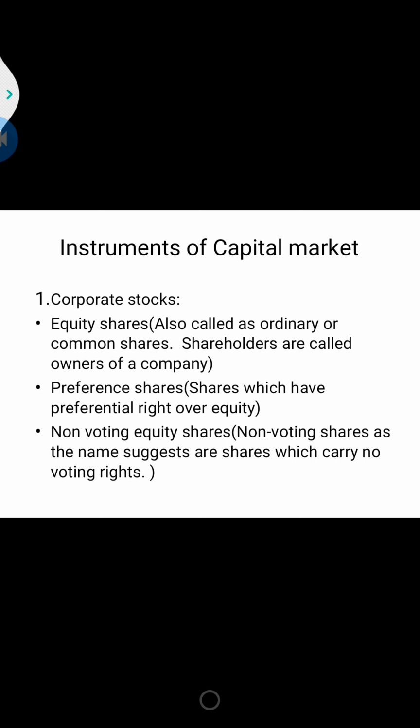It is also called ordinary or common shares, and the shareholders of these shares are the owners of the company. Okay. So when we go through corporate stock, why are these called corporate stock? When the company requires capital, it may require it for expansion or modernization of the projects. So the company can sell off stock.